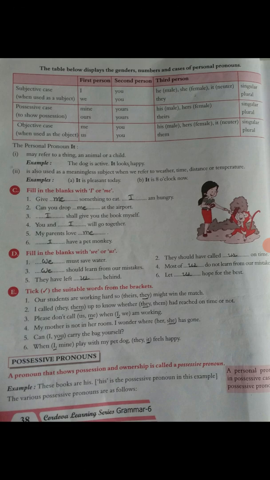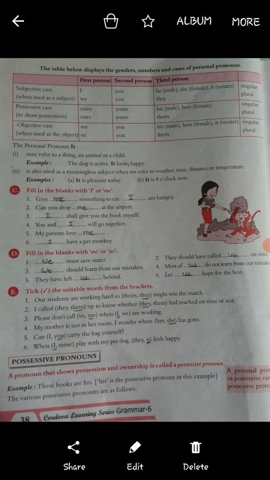Like that is known as a possessive pronoun. For example, these books are his. So his is the possessive pronoun in the example. The various possessive pronouns are as follows. A personal pronoun in possessive case is a possessive pronoun.